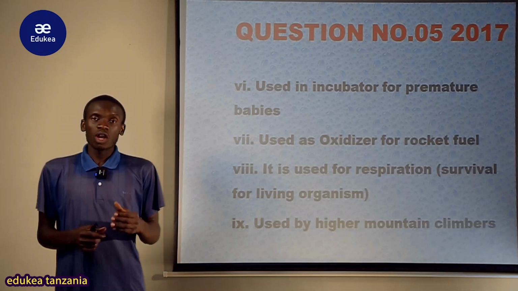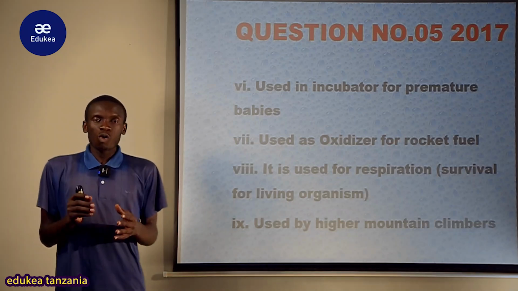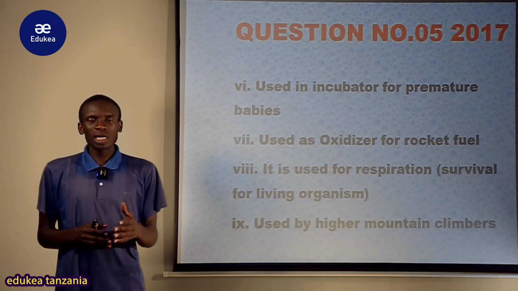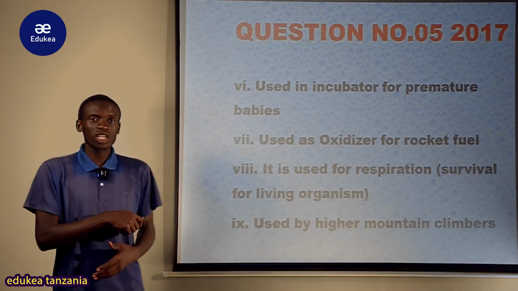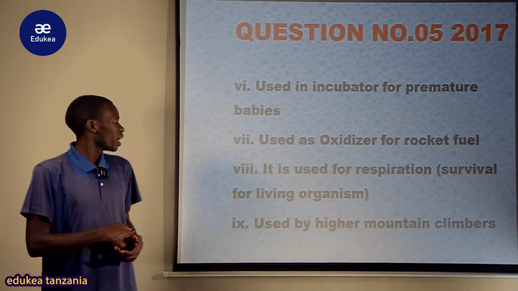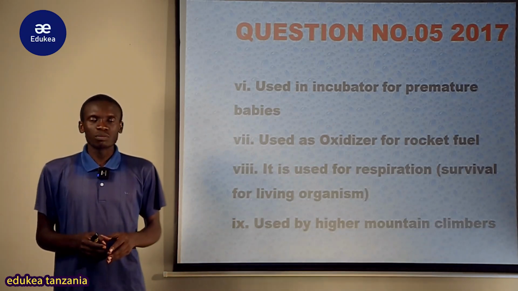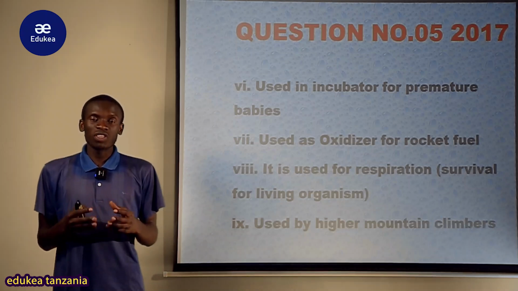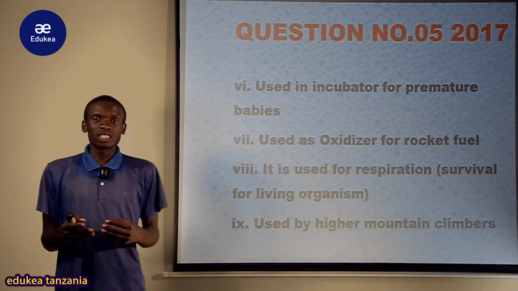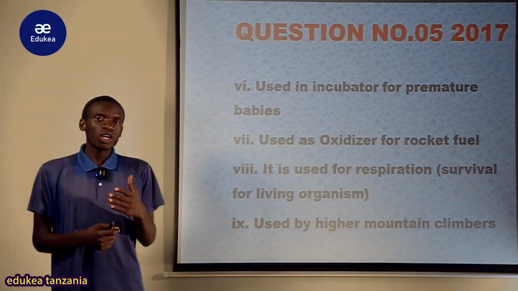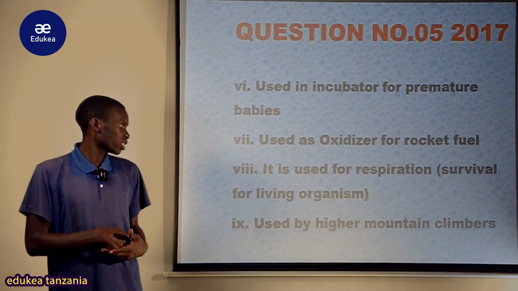Kwenye rocket fuel oxygen inayotumika kama oxidizer. Rocket fuel inayotumika ni water gas, ambao water gas ili kuendelea kuungua vizuri inatumia oxygen gas as the oxidizer. Also it is used for respiration, survival of living organisms. We use oxygen, all organisms, animals and plants, but at different times. So this is among of the importance of oxygen gas or uses of oxygen gas.